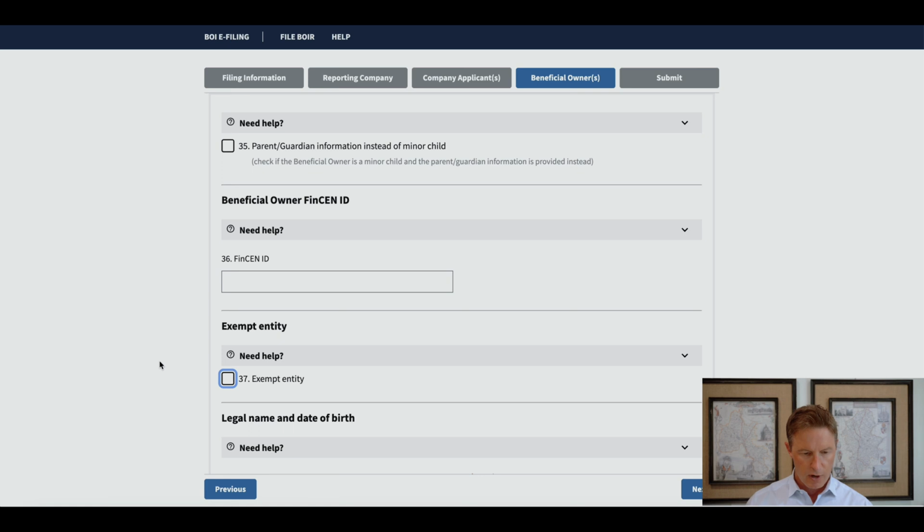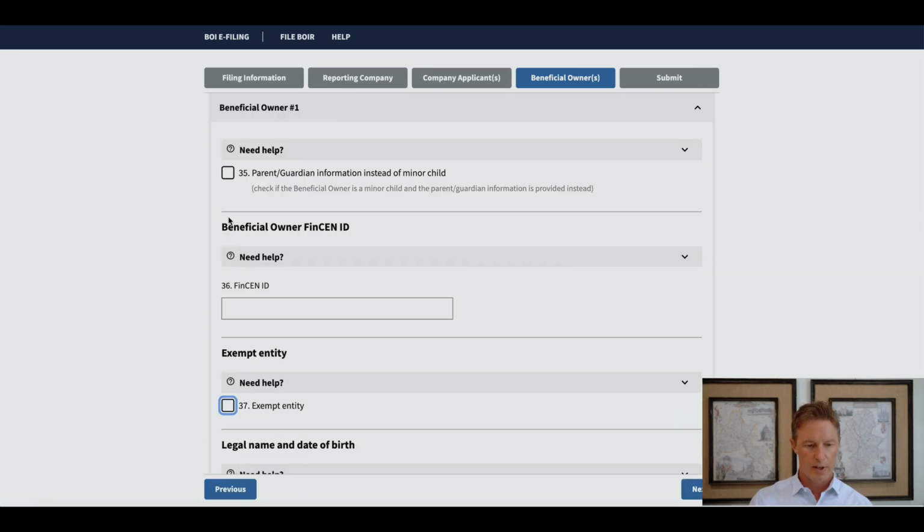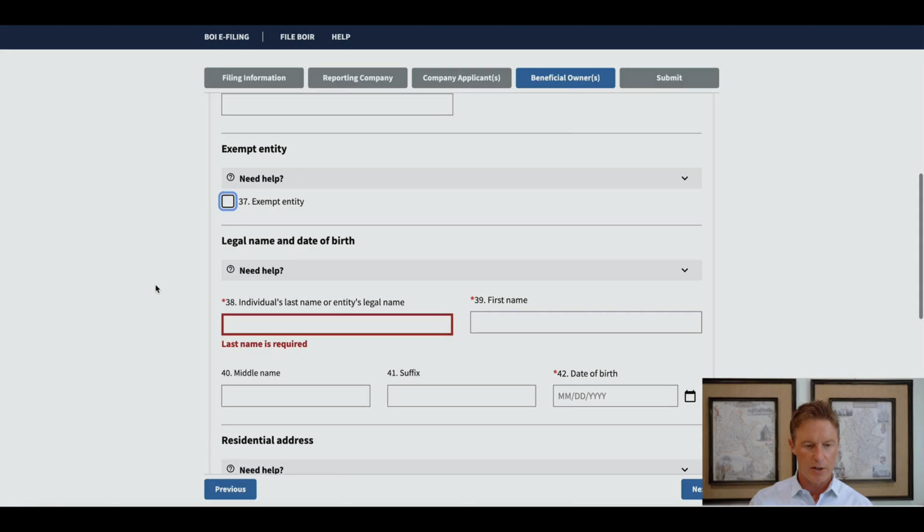All right, so this next question is: is there an exempt entity that is one of the beneficial owners or the entire beneficial owner of this particular entity? So if you have a parent company that is an exempt entity because it has met the revenue and employee thresholds and other requirements that make it an exempt entity from these reporting requirements, then you can select exempt entity here. You can put in the entity's name and you press next, and when you press next, you're basically done with the report and you don't have to provide any information beyond that. So for the purposes of this demonstration, I'm going to say there is no exempt entity.